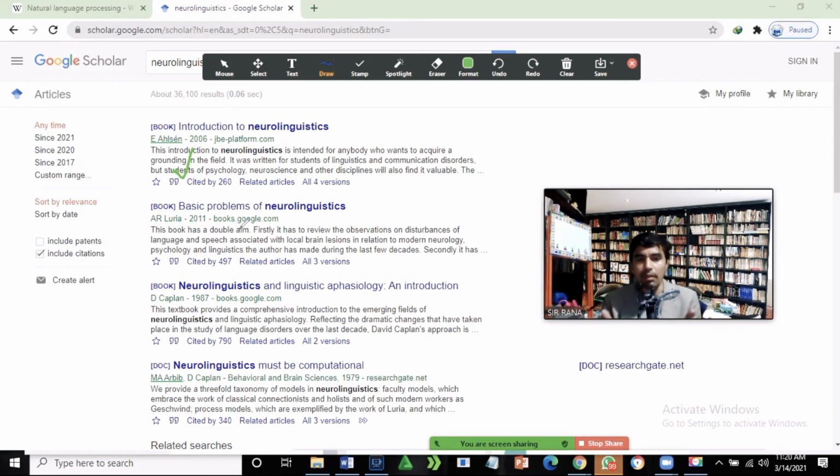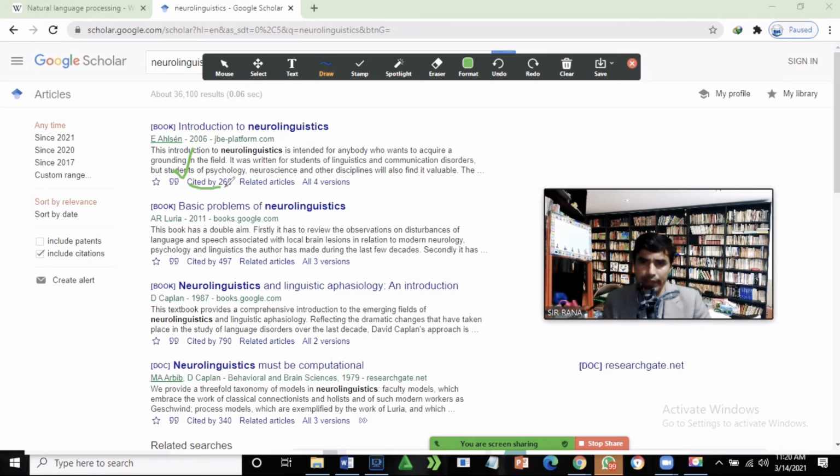So Google Scholar gives you an opportunity to organize your reference list. Just click on the double quotation marks and you will get your already created reference. You just copy it and paste it wherever you want. It's an easy job, pretty easy, not difficult. I will let you know about this.